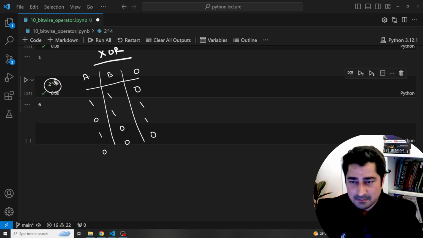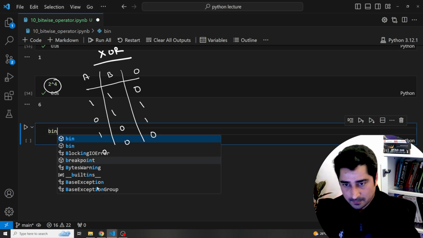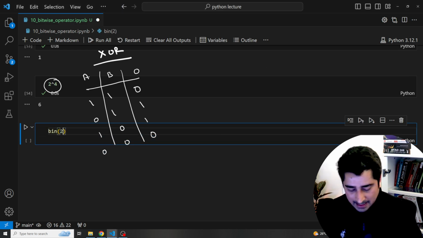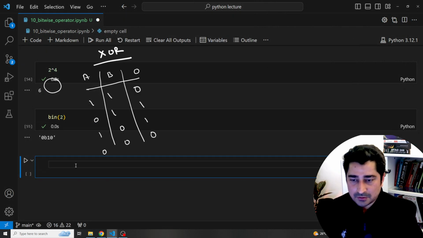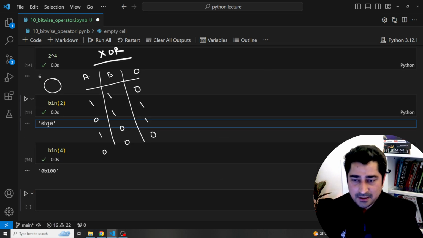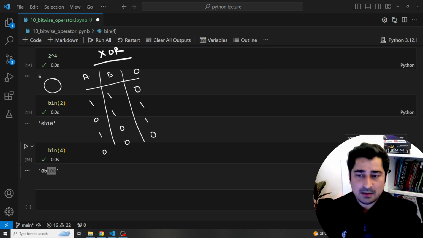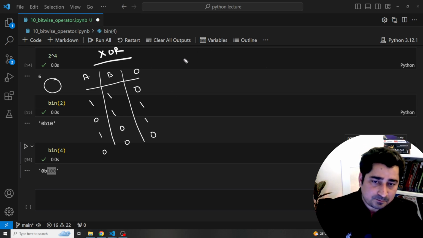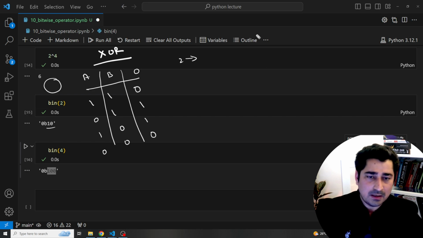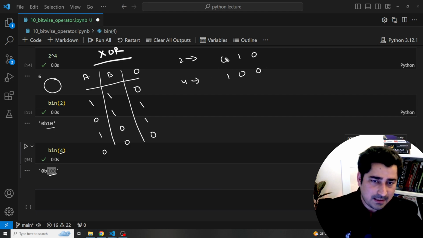Now, how is the system able to do a calculation for this? Let's try to understand. What I will do is find the binary equivalent of 2, and then the binary equivalent of 4. The binary equivalent of 2 is 1, 0 and the binary equivalent of 4 is 1, 0, 0. Now let's do the manual calculation to get this 6. So 2 is 1, 0, and 4 is 1, 0, 0. Let's place a 0 over here.